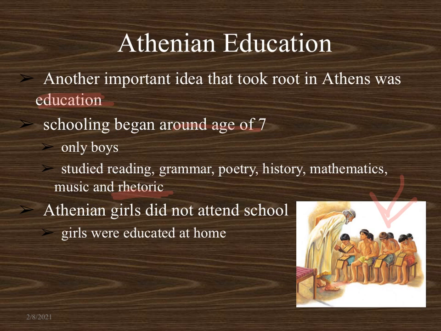From this slide, know that education is an important idea that takes root in Athens. You can thank the Athenians for the fact that you get to go to school 5 times a week, and they're the first civilization that believed a successful democracy needs educated citizens. Know that the boys would begin schooling around the age of 7, and they pretty much went to school to the age of 20. But they never really stopped learning, and some of the subjects that they studied are the same subjects that you still study in school today.